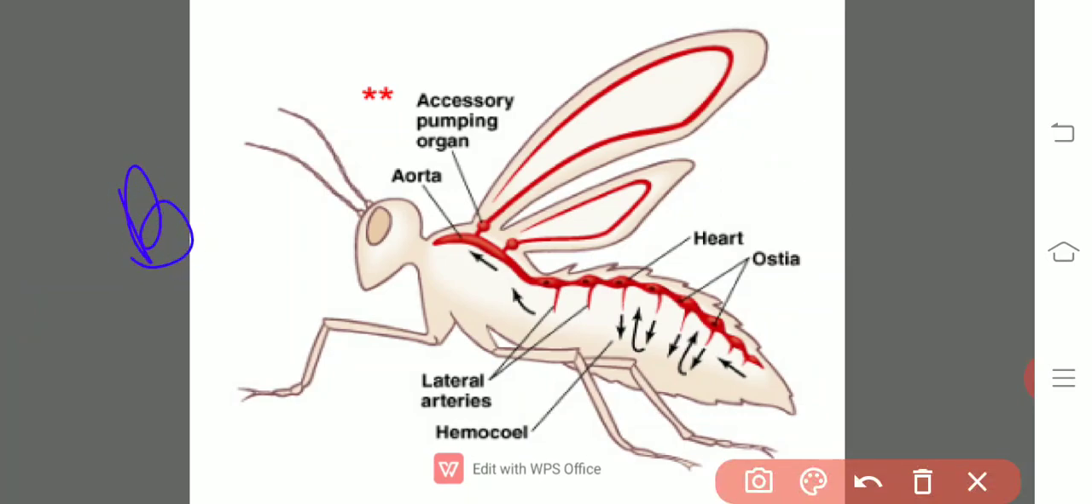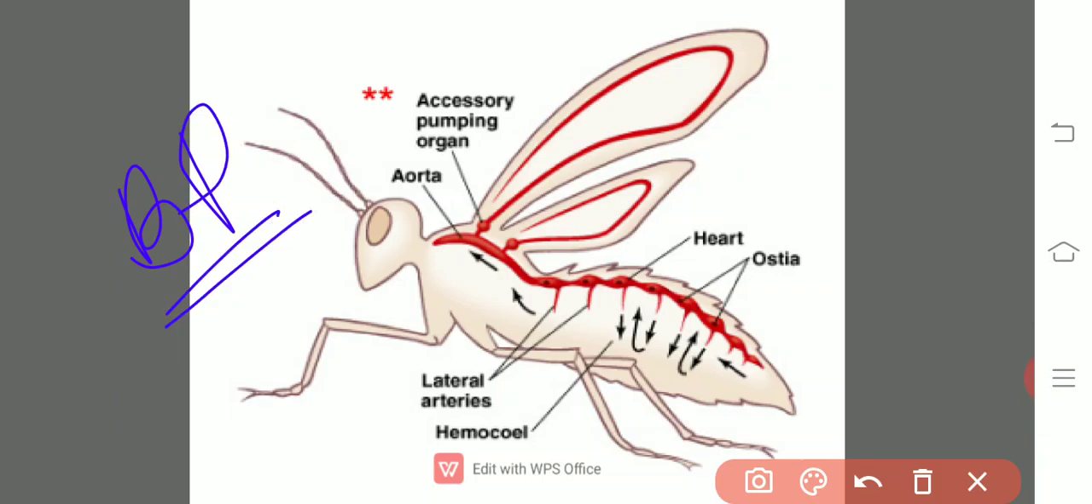blood pressure. There is no blood pressure here, so there is a slow circulation of the blood. The blood circulation itself takes place due to the contraction and movements of the body muscles, and the haemolymph travels from the heart to the body sinuses and from the body sinuses to the heart again.